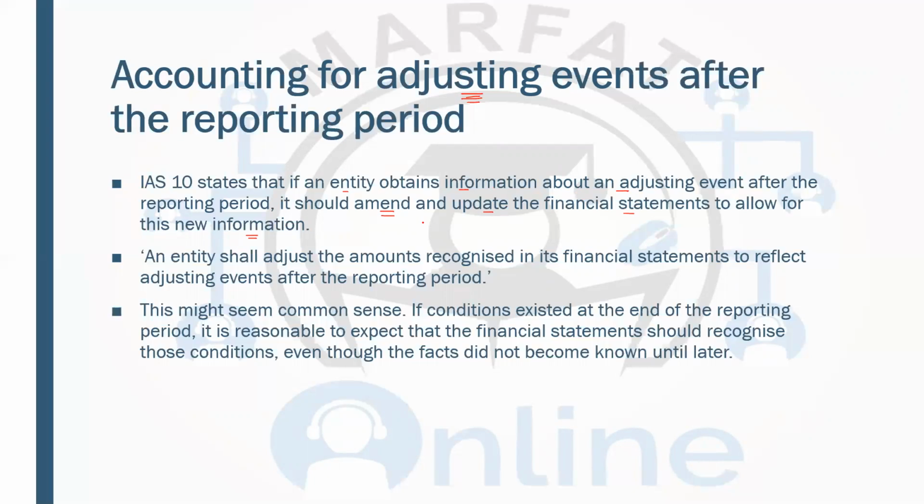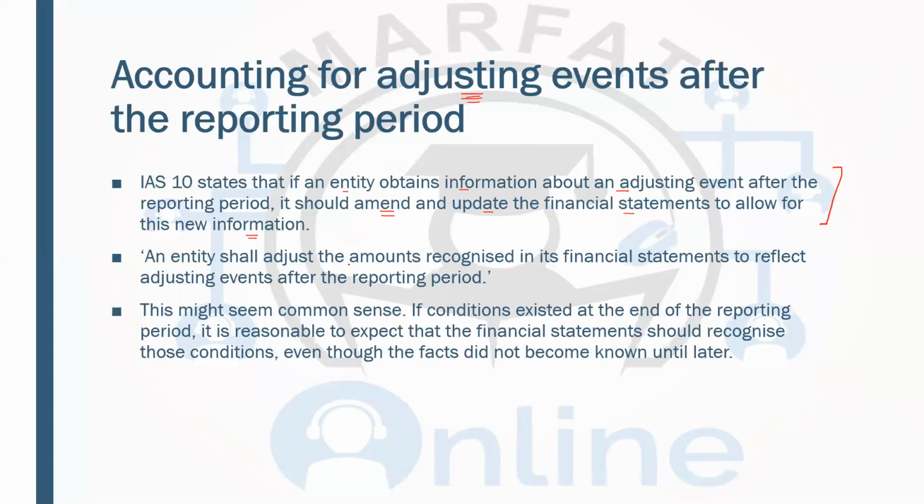Almost they are finalized. And then there is the event which has the evidence at the year end. This event is coming after the year end, so sometimes we need to amend the financial statements which we have already prepared to include this information into it.